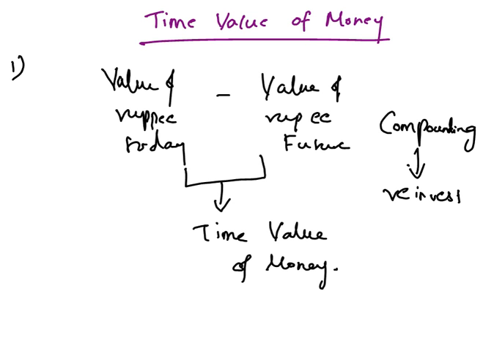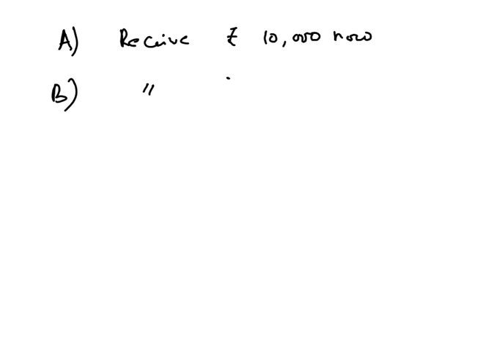So let's take a simple example. We have two options. Option A is to receive rupees 10,000 now, and option B is to receive the same rupees after 3 years. Which option will we go for? Obviously, we will choose the first option instead of waiting for 3 years to get the same amount. So the time value of money demonstrates that it is better to have money now than later. The reason is very simple.